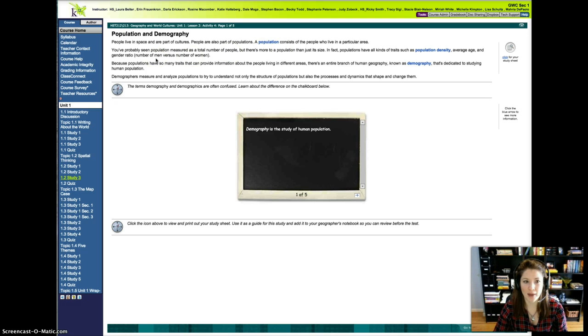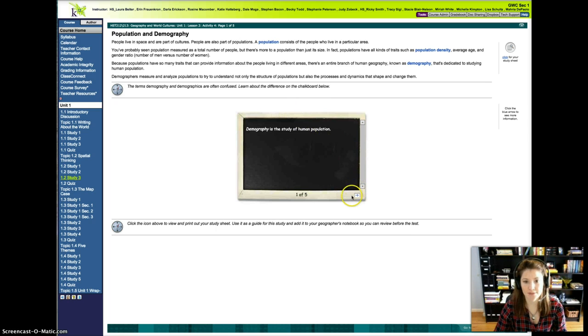You've probably seen population measured as a total number of people, but there's more to population than just its size. In fact, populations have all kinds of traits such as population density, average age, and gender ratio, number of men versus number of women. Because populations have so many traits that can provide information about the people living in different areas, there's an entire branch of human geography known as demography that's dedicated to studying the human population. Demographers measure and analyze populations to try to understand not only the structure of populations, but also the process and dynamics that shape and change them. Demography is the study of human population.